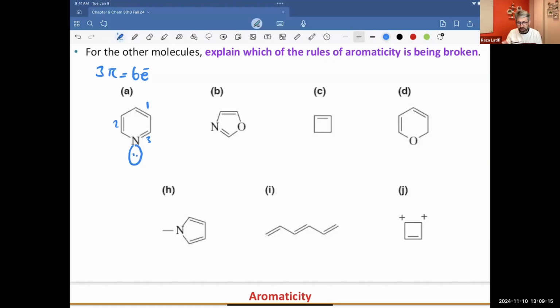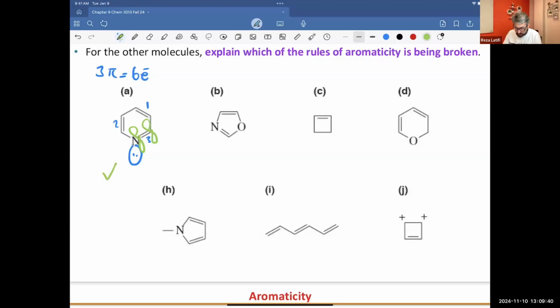And the nitrogen atom is already involved in a pi bond. There is a double bond there, and you got that double bond through one pi bond between nitrogen and a carbon atom. So you cannot add more than 2 electrons from one atom in order to get aromaticity. So this one is aromatic.